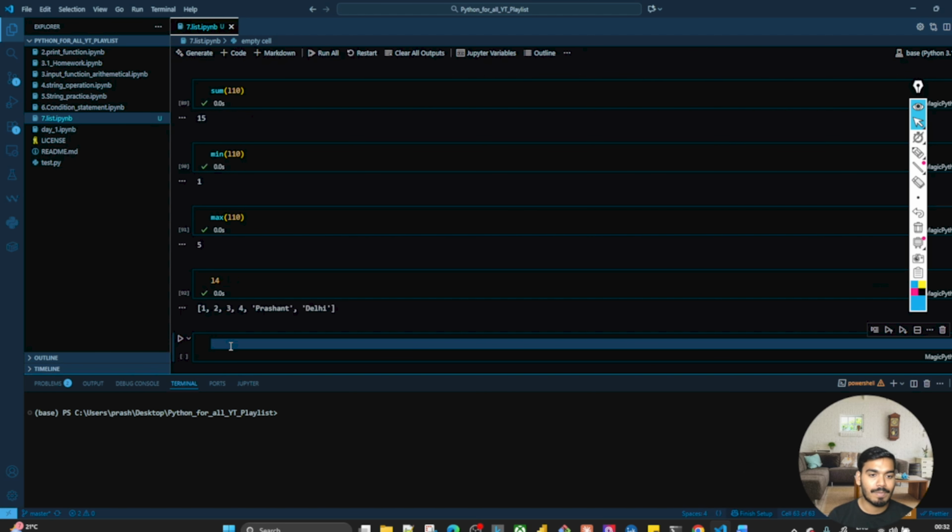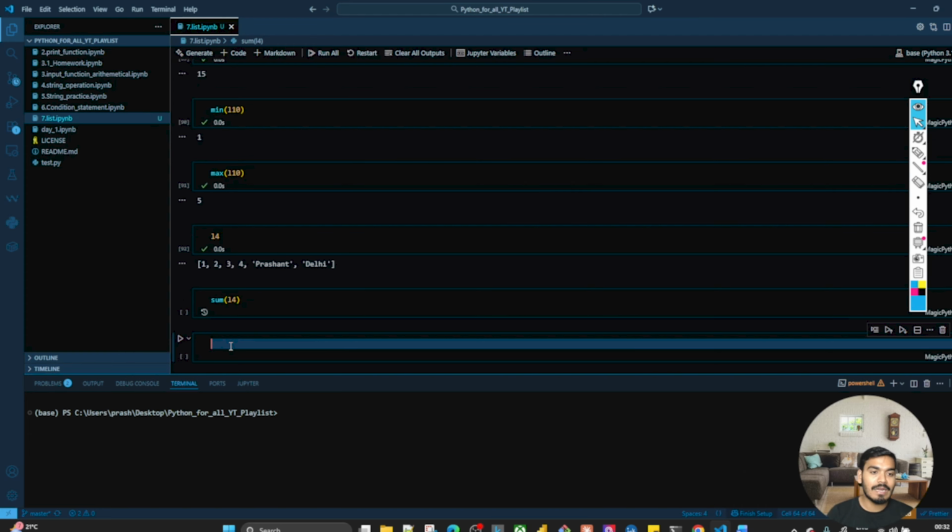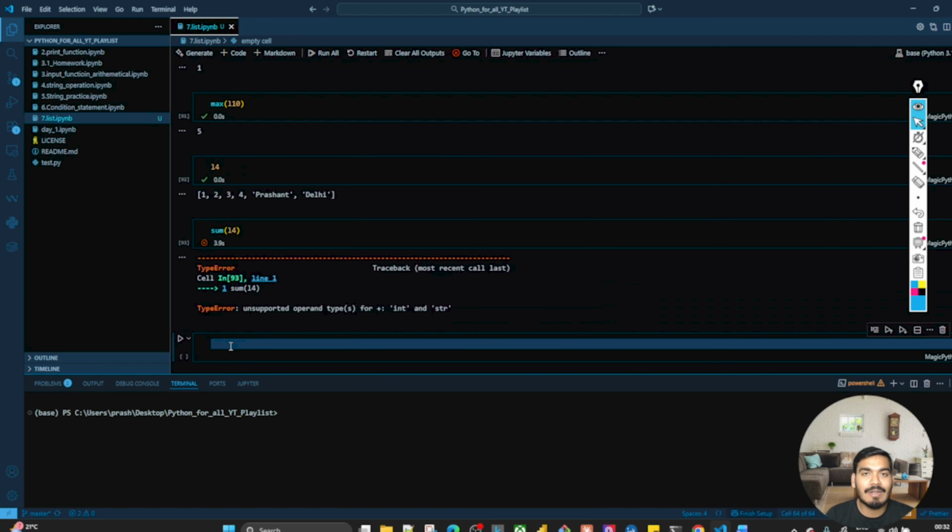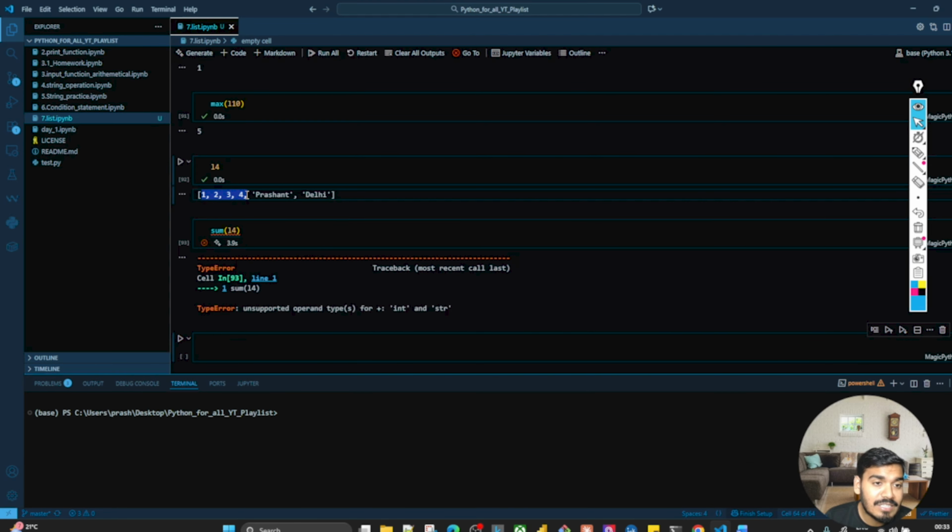Now we have L4, right? Try to find the sum of L4. What will you get? Just try it. You will get an error. Why? Because L4 is a heterogeneous list. What is a heterogeneous list? It means you don't have only integers in it, you have strings also, and how can you perform a sum on a string?